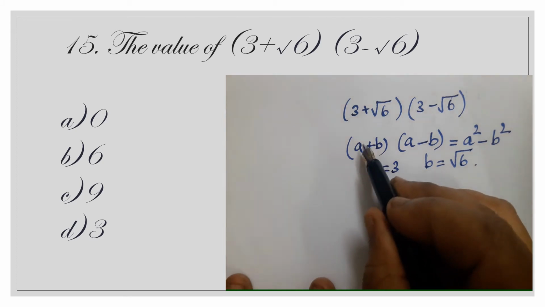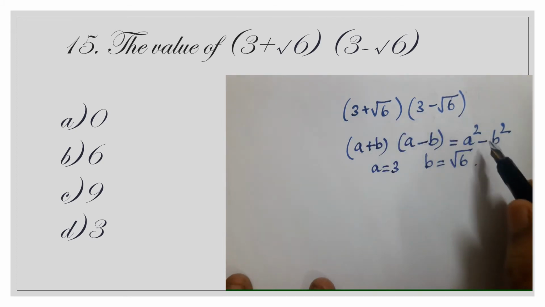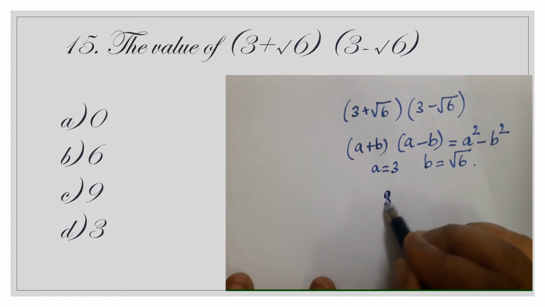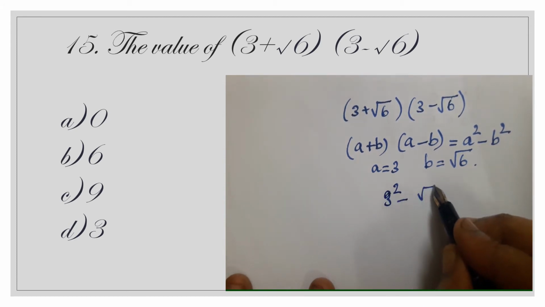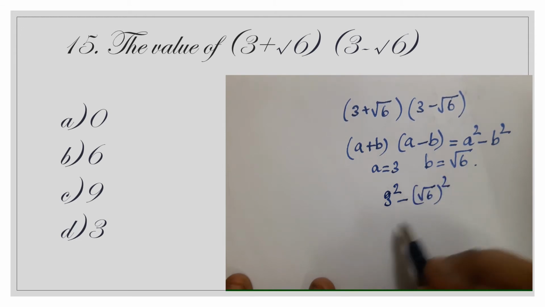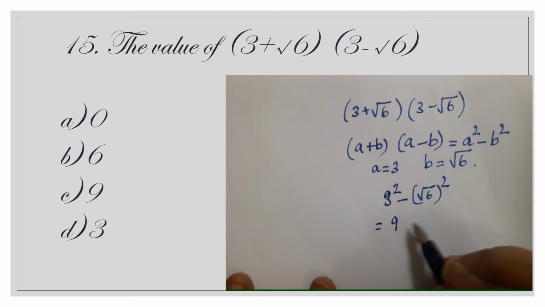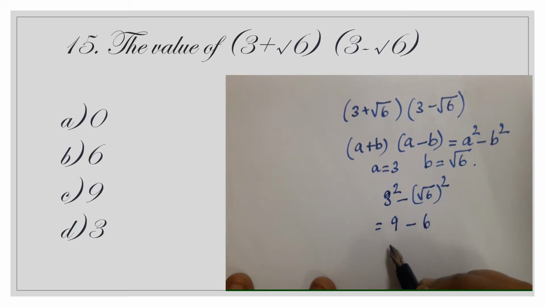So (3 + √6)(3 − √6) = 3² − (√6)². This is equal to 9 − (√6 × √6), which is 6, that is 3. So we get the answer 3.